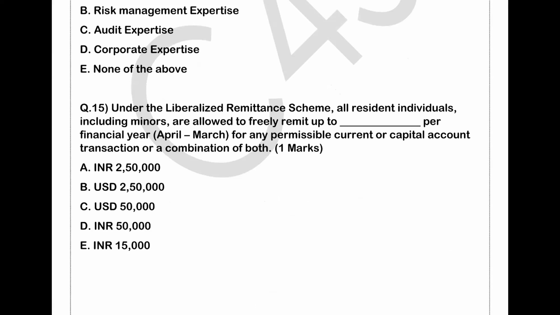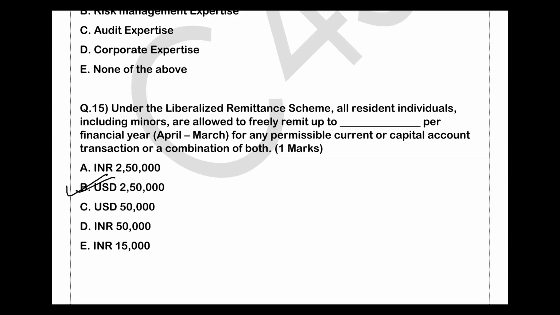First, try to understand it is a foreign exchange policy introduced by whom? RBI in 2004. Okay? So what was its intent? It intended to simplify and streamline the process of remitting funds outside India. Okay? So under the liberalized remittance scheme, all resident individuals, including minors, are allowed to freely remit up to USD 2,50,000 per financial year, April to March. So the correct option will be USD 2,50,000.